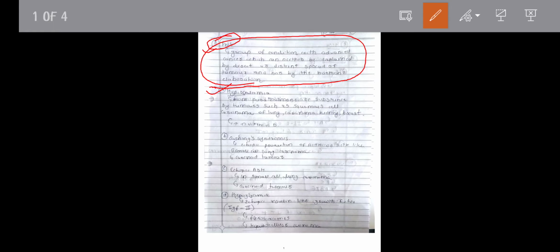Now, hypercalcemia. Hypercalcemia occurs by the production of parathyroid hormone-like substance by the tumor. It occurs in carcinoma of kidney, carcinoma of lung and breast.